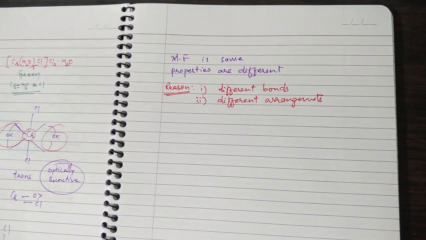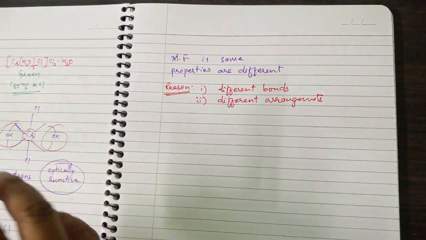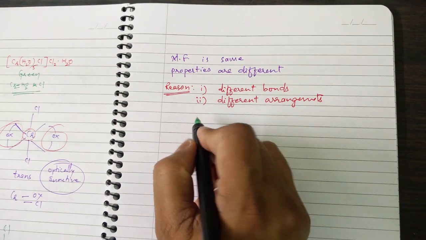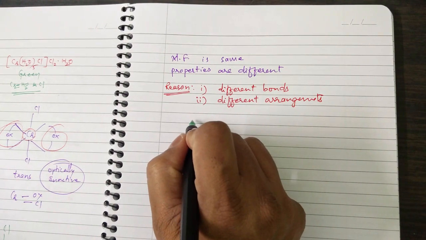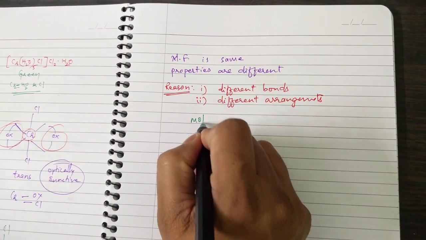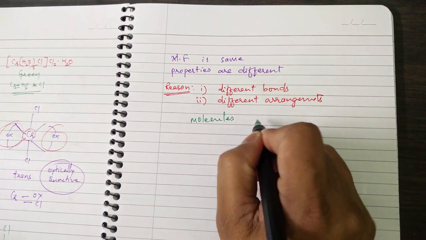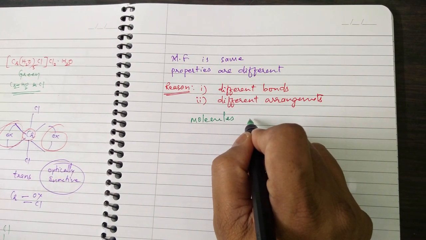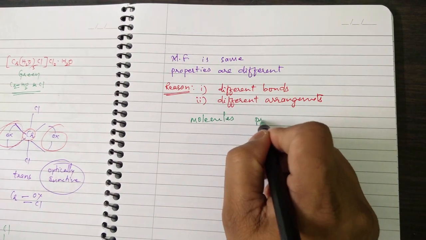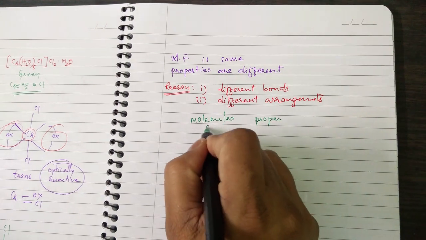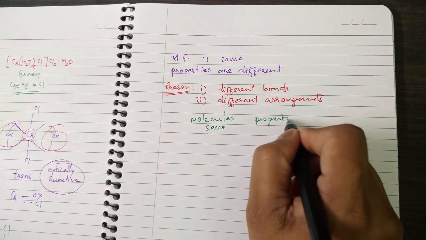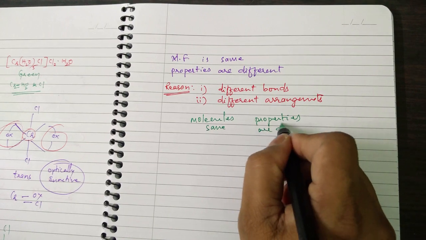Is that clear? It means that molecules remain the same, but their properties are different.